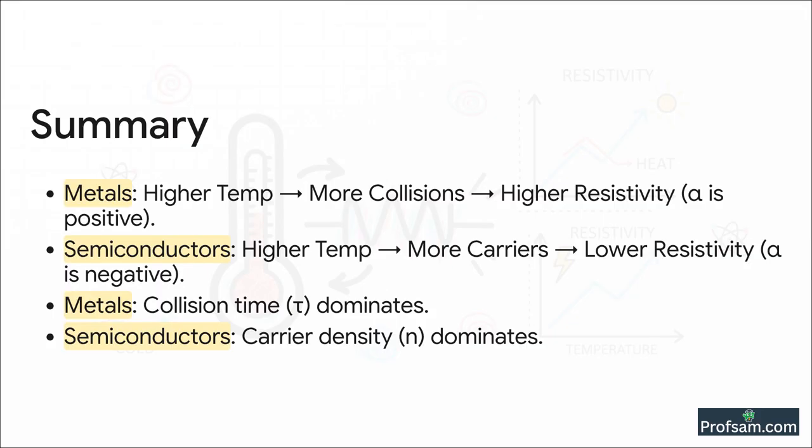Point 1. For metals, as temperature goes up, collisions go up, and so resistivity goes up. And this means alpha is positive. Point 2. For semiconductors, as temperature goes up, the number of charge carriers goes up, and so resistivity goes down. This means alpha is negative. And why does this happen? It's because of the battle between collision time, tau, and carrier density, n. In metals, the effect of tau dominates, but in semiconductors, the effect of n is the big winner. And finally, for all your calculations, that formula is your best friend.